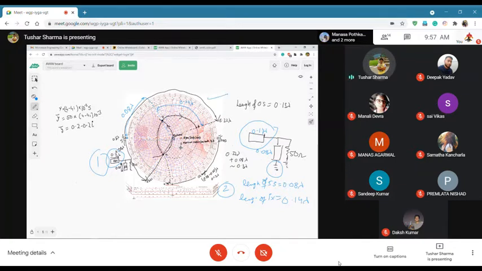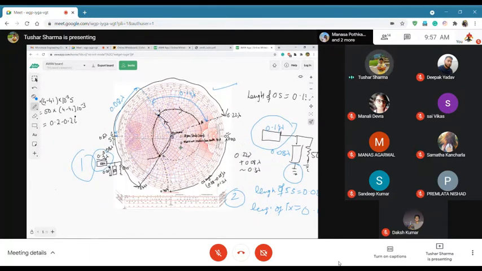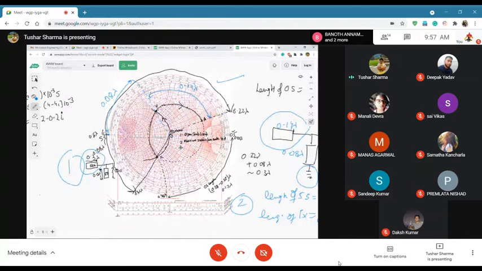So that's how you match using stubs. Depending on whether it is an open stub or a short stub, you will move clockwise for open stub and anti-clockwise for short stub. And transmission line will always be on a constant VSWR circle.